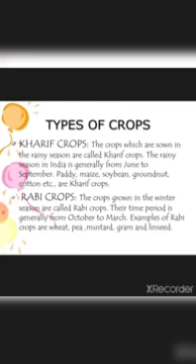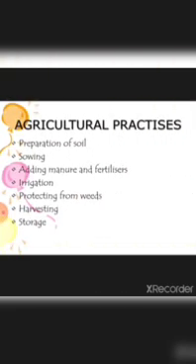Second one is rabi crops. These crops are grown in the winter season and are called rabi crops. Their time period is generally from October to March. Examples of rabi crops are wheat, pea, mustard, gram and linseeds. So the crops which are grown in the winter season are called rabi crops.